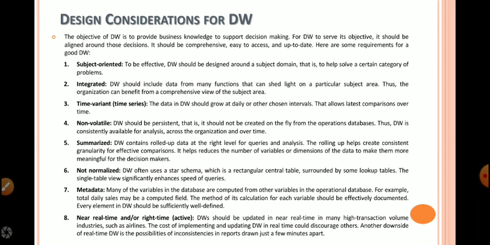Of course, in some sectors like the financial sector and stock market, even minute by minute records we need to maintain. What is the stock market value of the previous 1 minute, previous one hour? That is why we need to maintain near real time records. Likewise, we need to update this data warehouse.